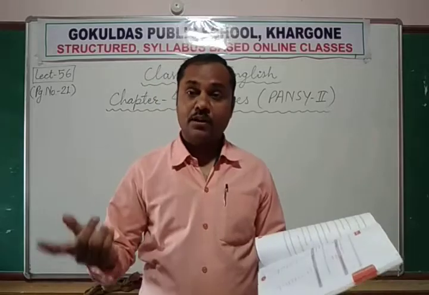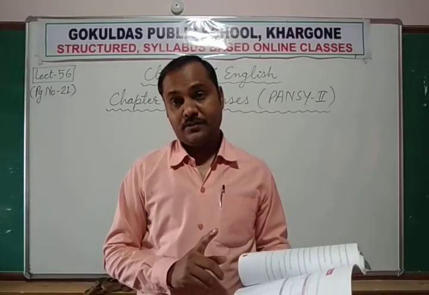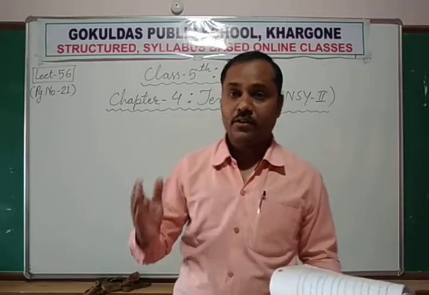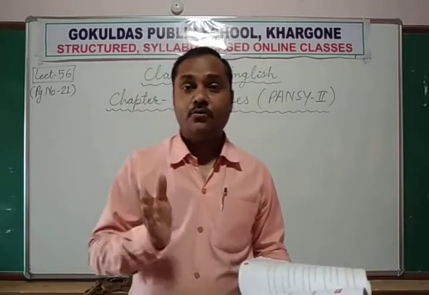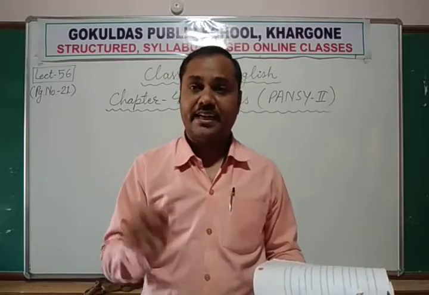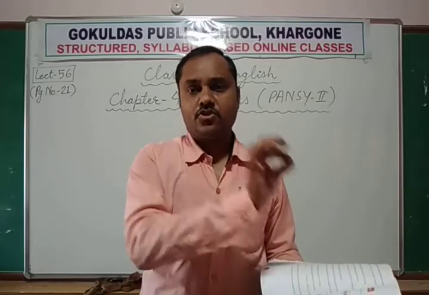Regular verbs, irregular verbs. The forms of the regular verbs end with ed, and the second and third forms are the same, just like talk, talked, talked.